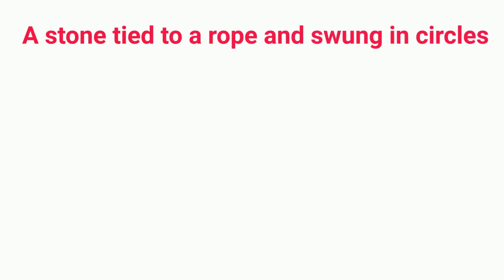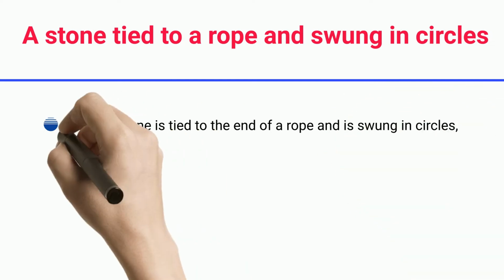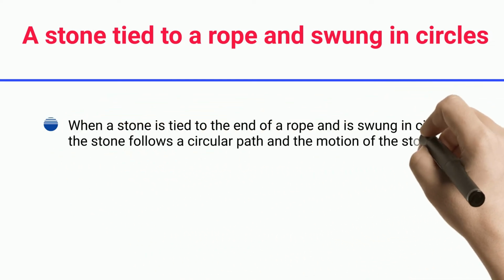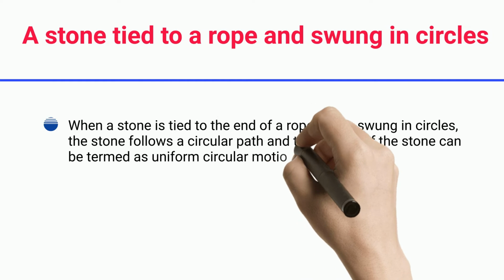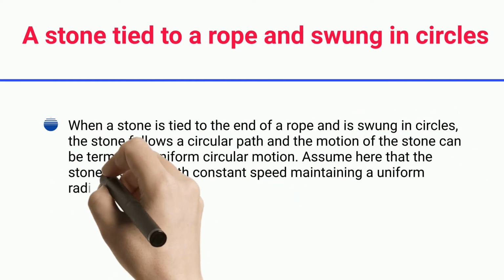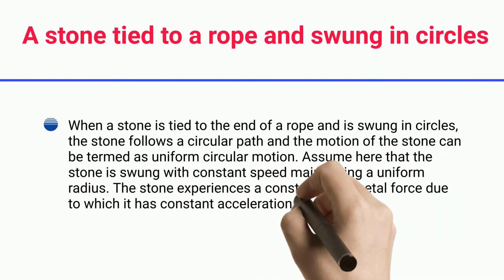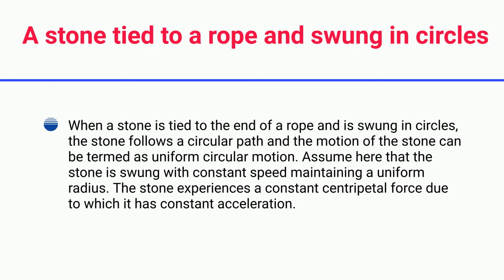A stone tied to a rope and swung in circles. When a stone is tied to the end of a rope and is swung in circles, the stone follows a circular path, and the motion of the stone can be termed as uniform circular motion. Assume here that the stone is swung with constant speed maintaining a uniform radius. The stone experiences a constant centripetal force due to which it has constant acceleration.